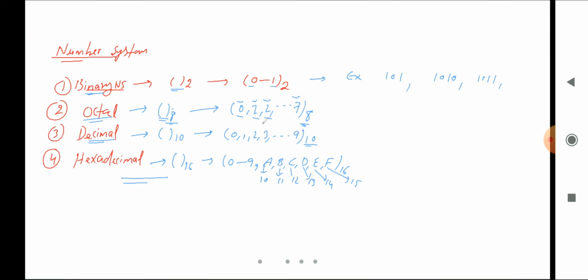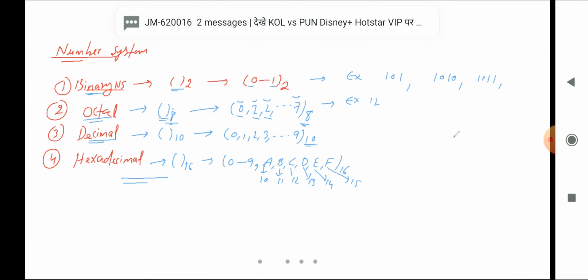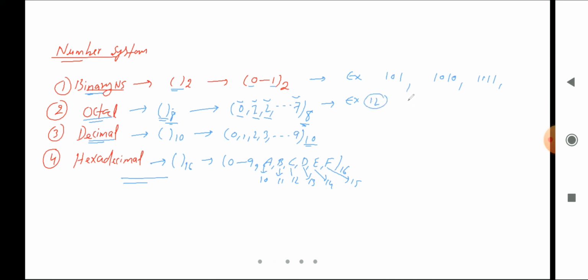And if we talk about the octal numbers, what can be the example? Let me write down. Can I say it is 12? Yes, 12 is an octal number because 1 is present inside this range and 2 is also present inside this range. What about the next one? Let me say it is 74. This is also an octal number because 7 and 4 both exist in this range. What about triple seven? This is also an octal number.